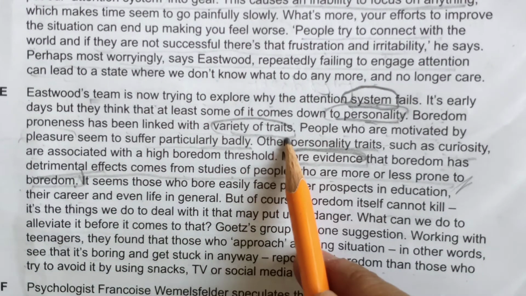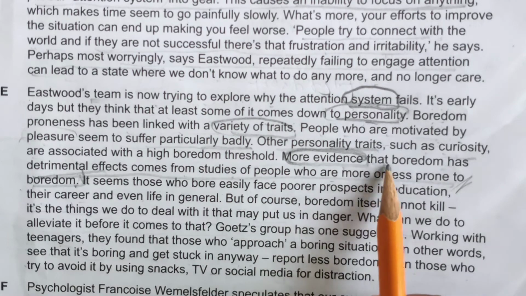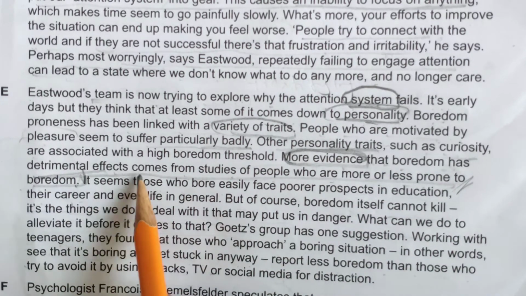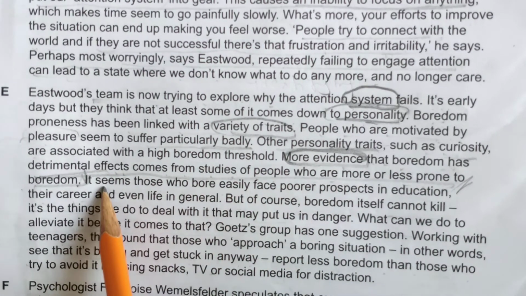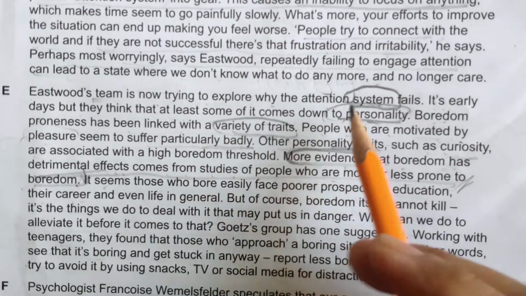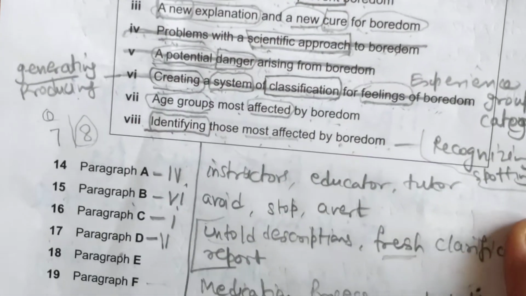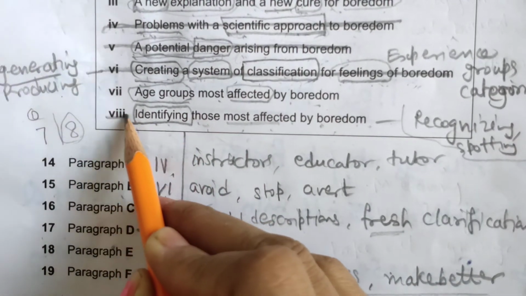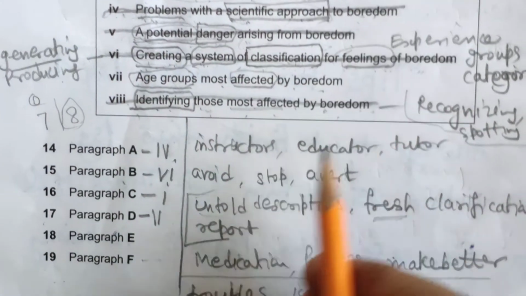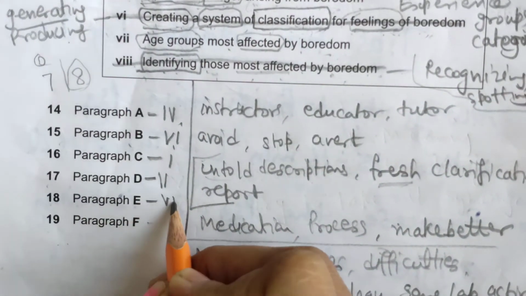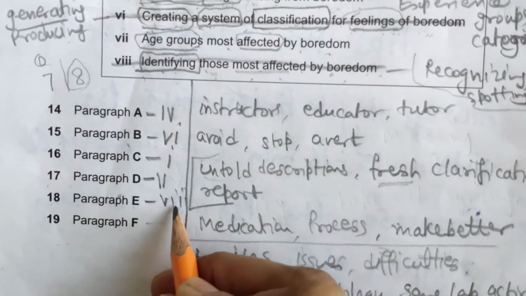As I told you, more evidence that boredom has detrimental effects comes from studies. Let's cut it from the options. This is A, this is A, this is A.